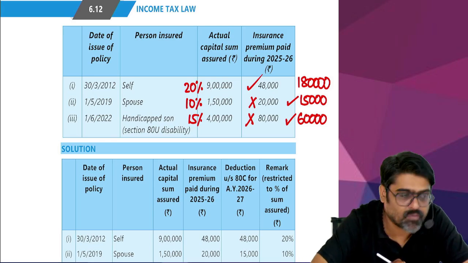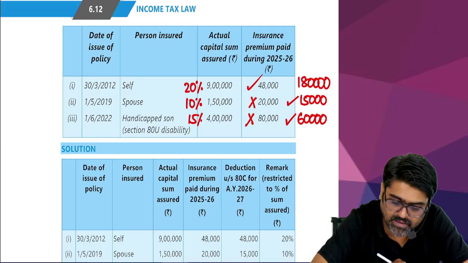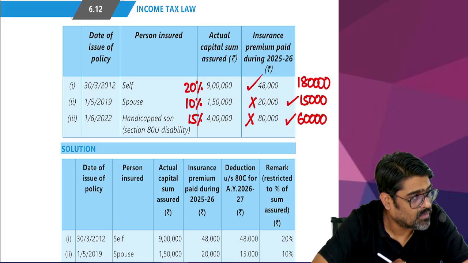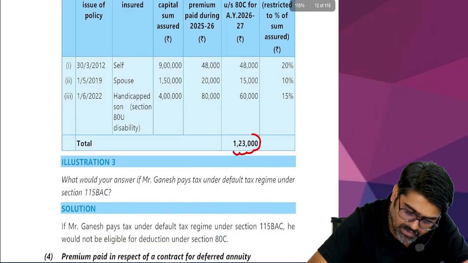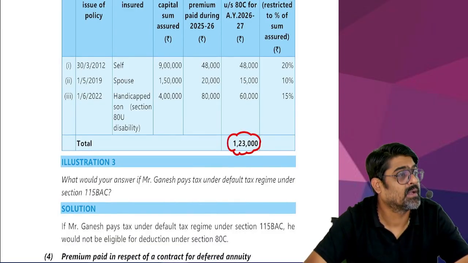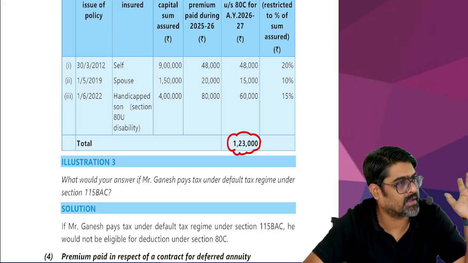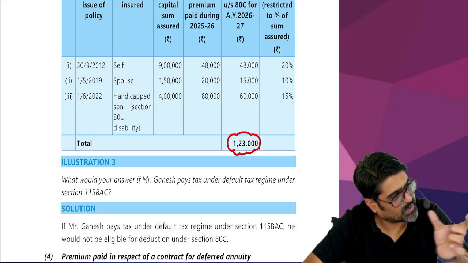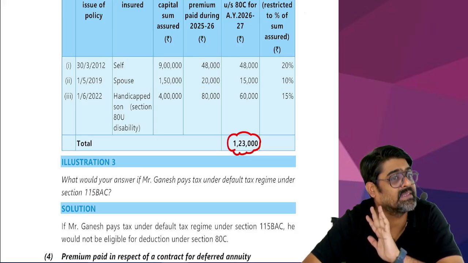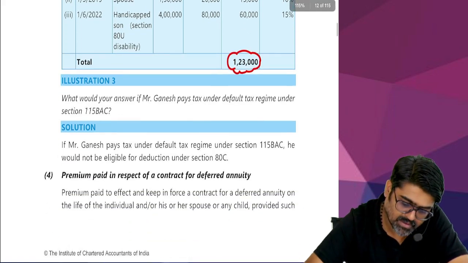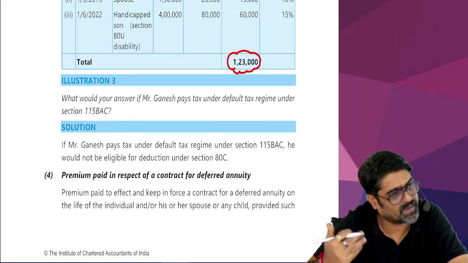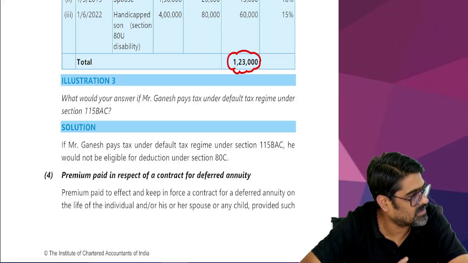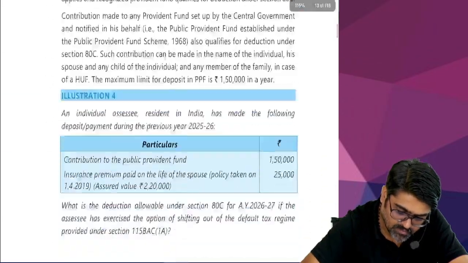So, on your calculator, take 48,000 plus 15,000 plus 60,000. 1,23,000 will be allowed under section 80C subject to maximum limit of 1,50,000. But along with this, if other payments are also there, then you will have to add other payments with this. But under section 80C, only this much premium can qualify. Understanding? Hello? Number 3. What would be your answer if Mr. Ganesh pays tax under default tax regime? All the policies premium will be ignored. 80C deduction is not available. Illustration number 3 done. Come to 4.